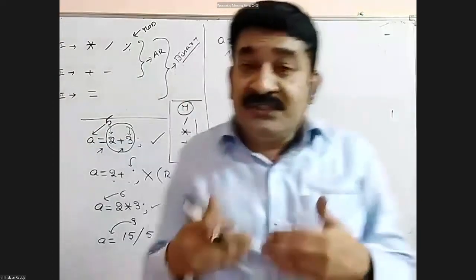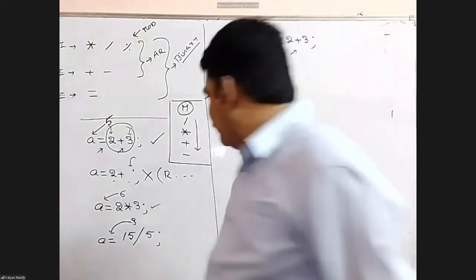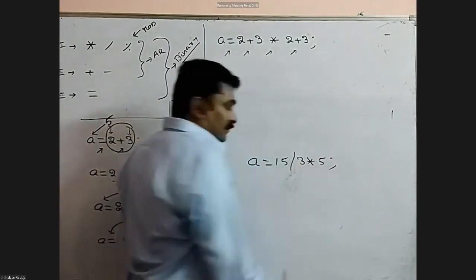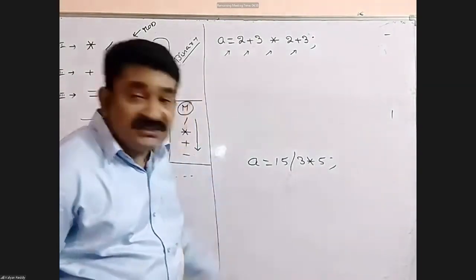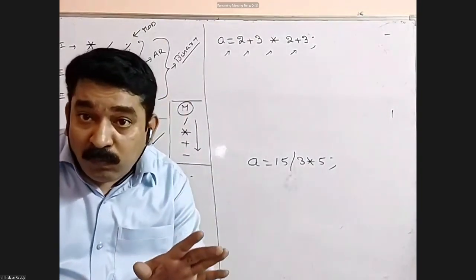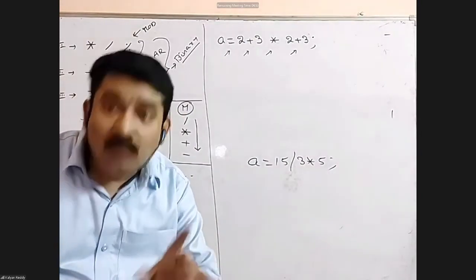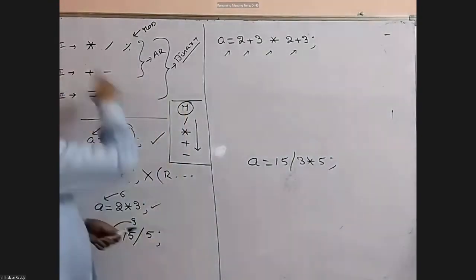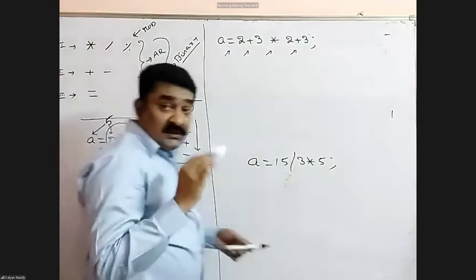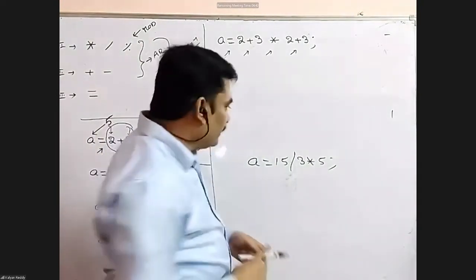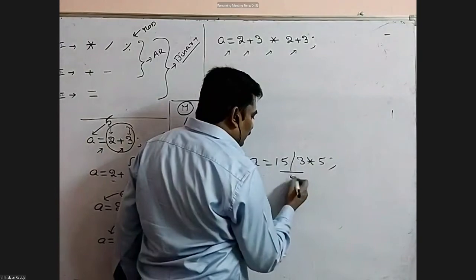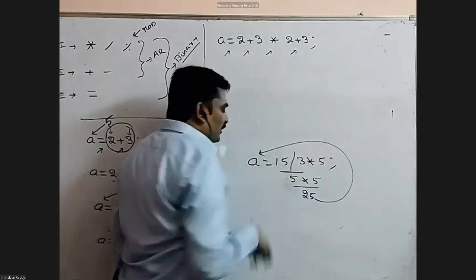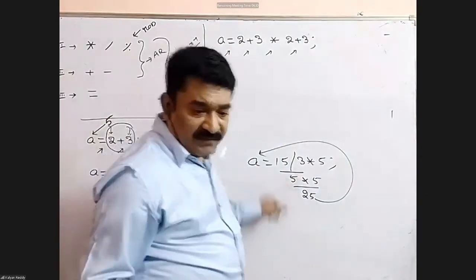Same priority means whichever comes first, we need to execute first. Suppose A equals to 15 divided by 3 into 5. Here division and multiplication came. Both have the same priority, so whichever comes first, we execute first. First division comes, so go for division. This is replaced with 5. The next expression becomes 5 into 5. This is replaced with 25. The last written value is assigned to A. Here, the value of A is 25.